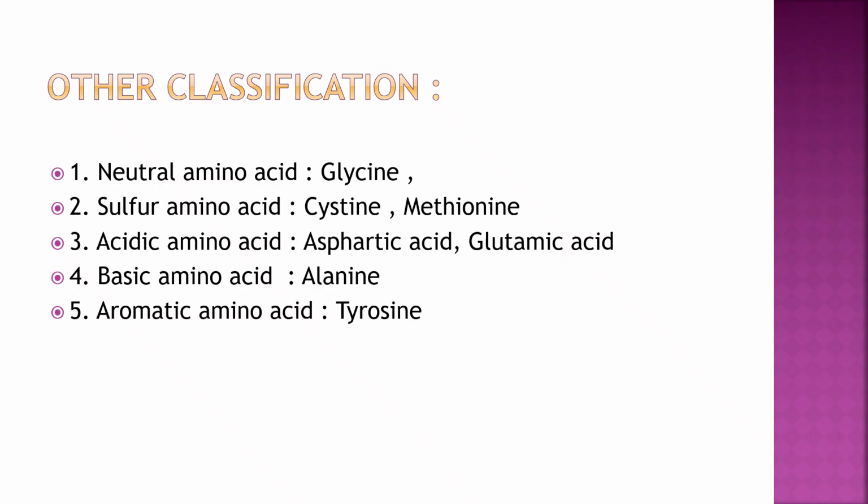Sulfur amino acids are cysteine and methionine. Acidic amino acids are aspartic acid and glutamic acid. Basic amino acids are alanine, and aromatic amino acids are tyrosine.